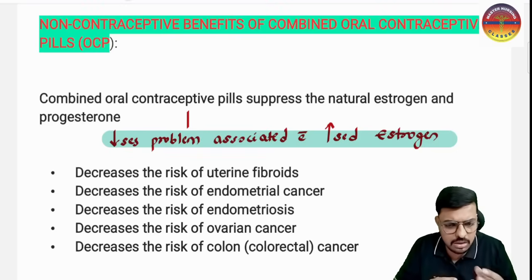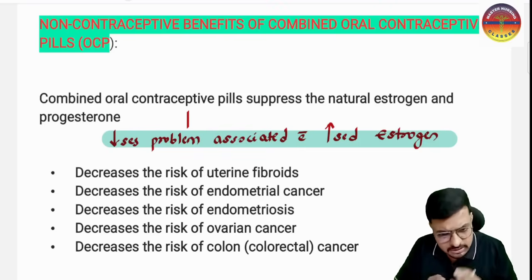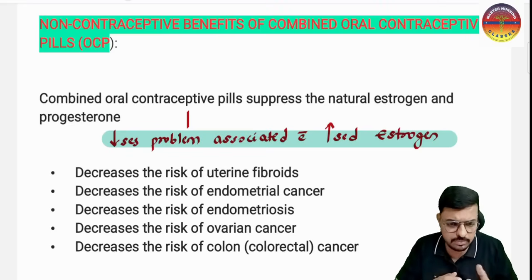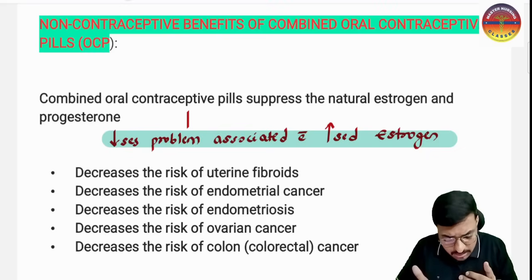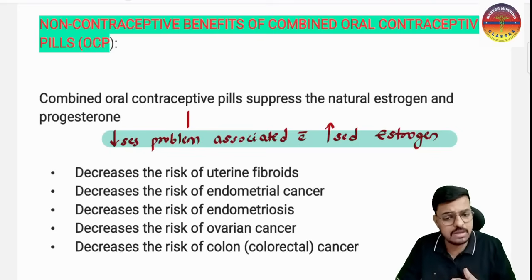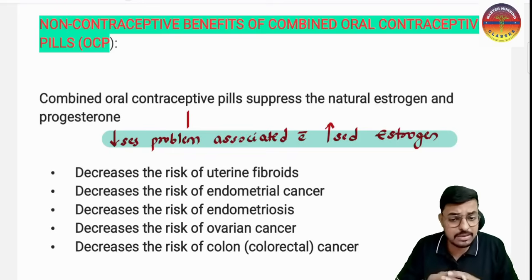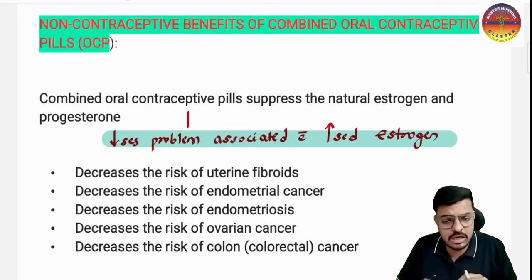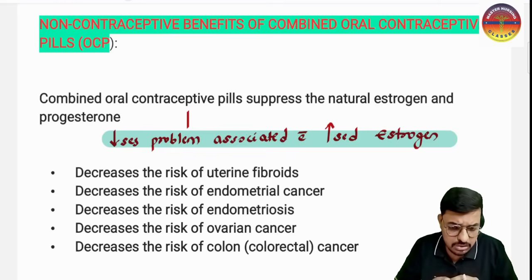When we give synthetic estrogen from outside, in the form of the oral combined pills, what do we have in the oral combined pills? Estrogen and progesterone. That is synthetic estrogen, not natural estrogen. That is factory-made estrogen. Getting the point? Whenever we give non-natural, synthetic estrogen from outside into the body, what happens? As the synthetic estrogen increases, the natural estrogen decreases. When the natural estrogen is decreasing, it will decrease all the problems associated with increased estrogen.